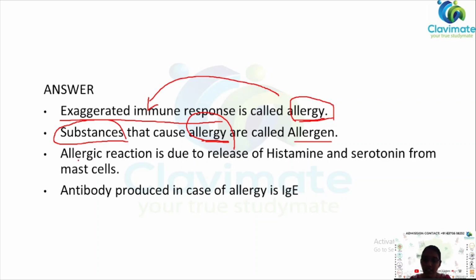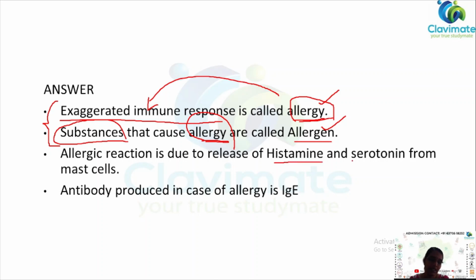So this is the first part. How do you define allergen? The substances that cause allergy are called allergens. So you have to first mention what is allergy and then what is allergen.